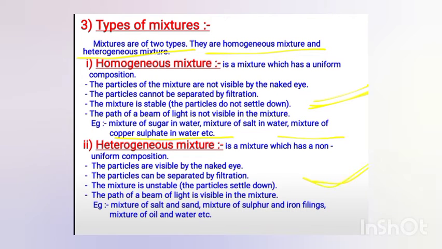And if we talk about a heterogeneous mixture, suppose you have mixed soil in water, then you can see the soil and the water components separately. Such mixtures are heterogeneous mixtures. Like if you have mixed oil in water, then you can see both the components; oil is visible to us, and there will be separate boundaries, and these boundaries will be visible to us. In the case of homogeneous, there are no separate boundaries. Both the components appear to us as a single component, whereas in the case of heterogeneous, both components appear to us as different components. So this type of mixture is a heterogeneous mixture.